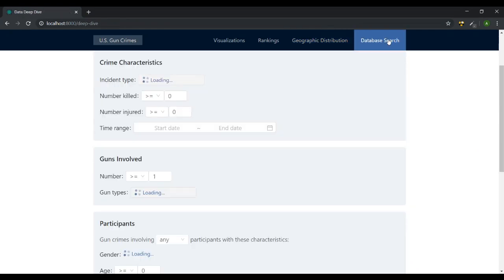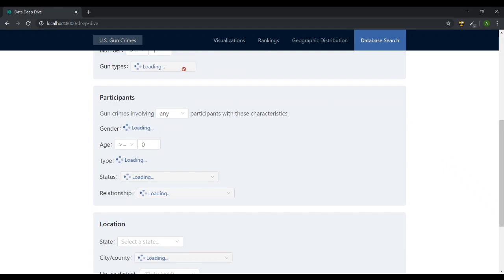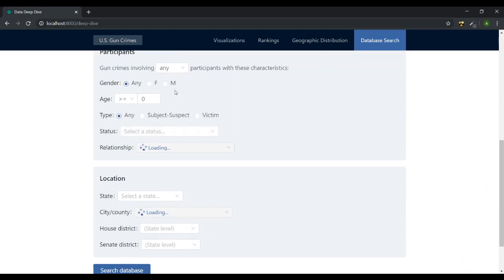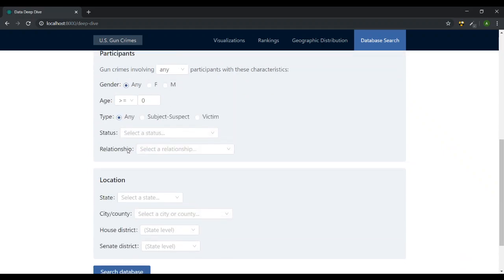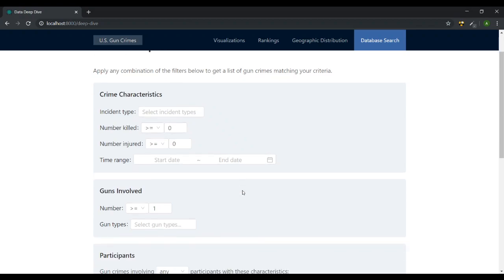Moving on is the database search tool. This is the second one that I completed. It's going to be loading, populating forms with data from the database. There we go. So this allows you, it's essentially a user interface to the database. You can query a lot of interesting things here.